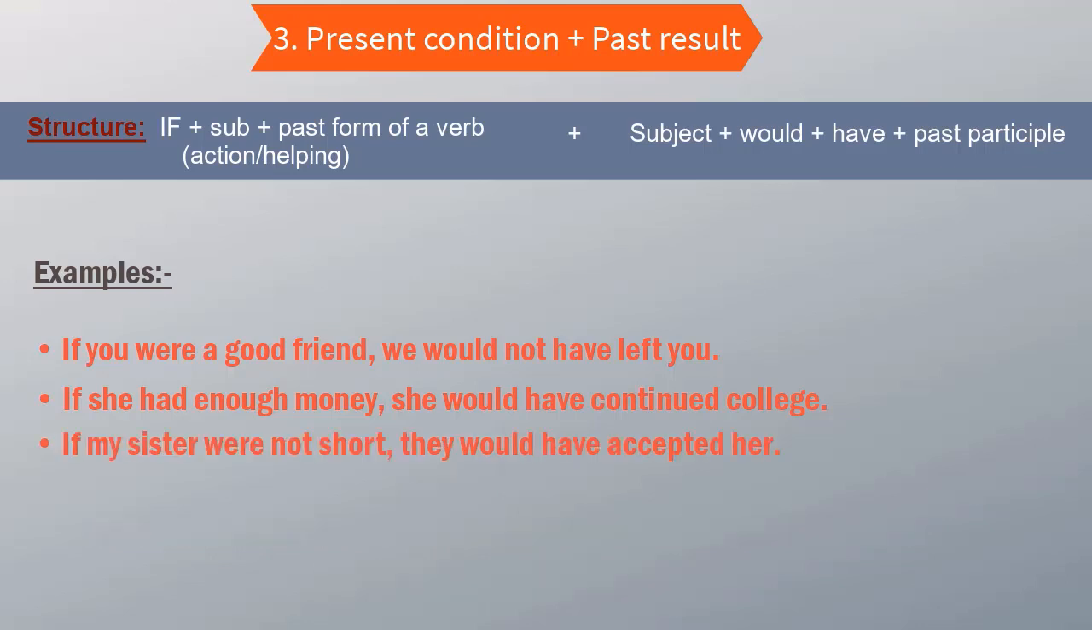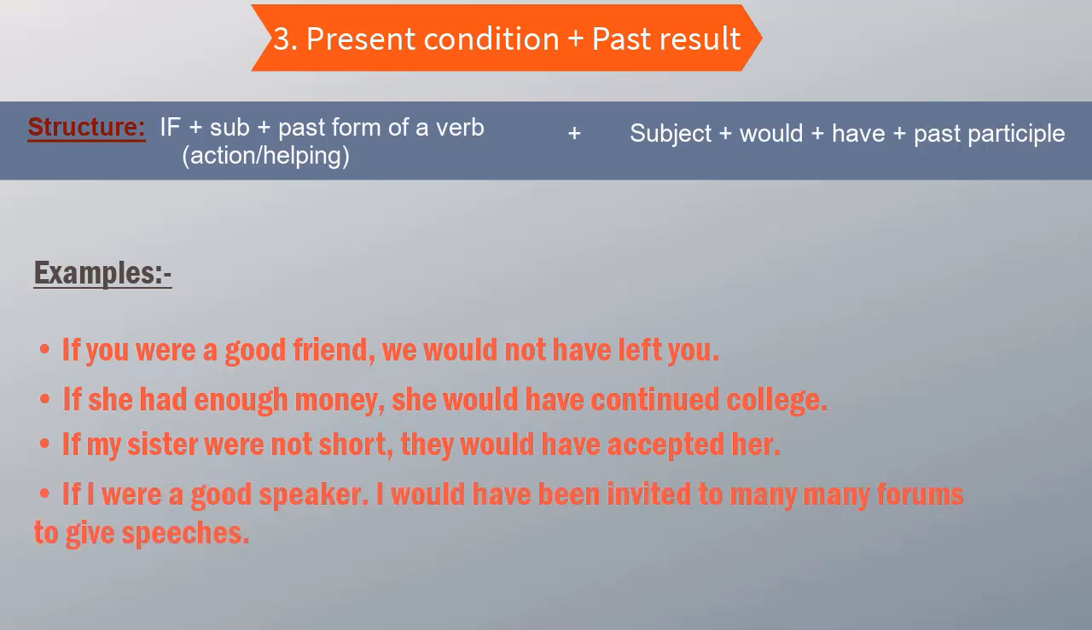If my sister weren't short, they would have accepted her. If my sister weren't short, she is actually short. They would have accepted her, they rejected her, right? If I were a good speaker, which is not the case, I'm not a good speaker, I would have been invited to many forums to give speeches, which didn't happen. I did not get invited to many forums to give speeches. That didn't happen. But if I were a good speaker, that would have happened. I would have been invited to many forums to give speeches, right?